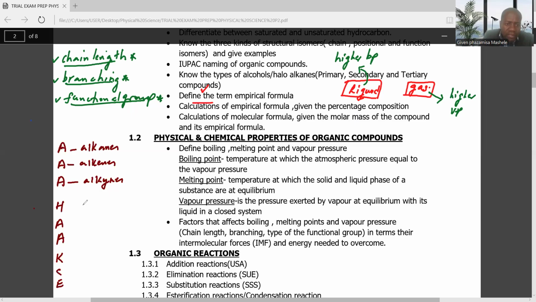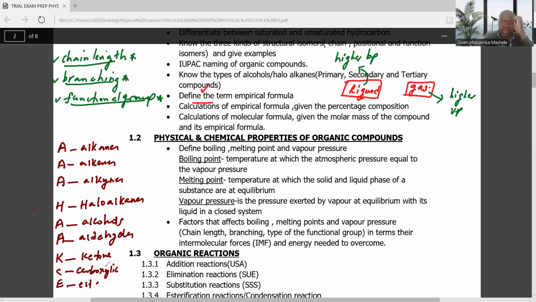Then the second one is haloalkanes, alcohols, aldehydes, ketones, carboxylic acids, and then esters. Guys, listen to me very well. Within these 9 homologous series, they do not have the same type of intermolecular force. Some have the same, some don't.